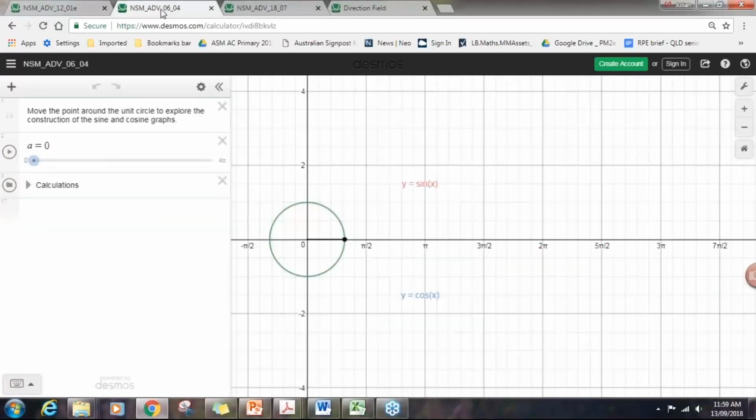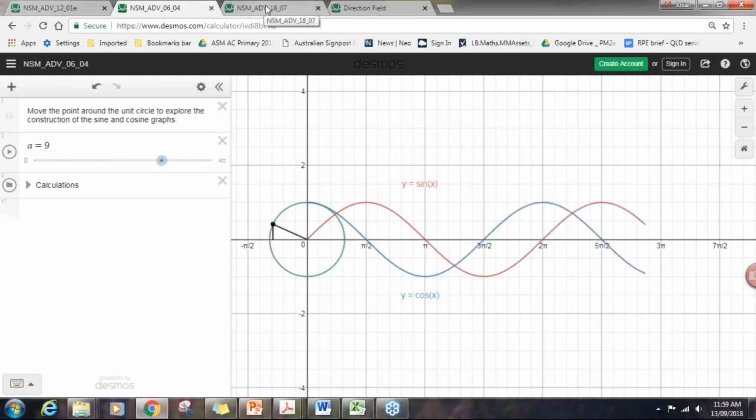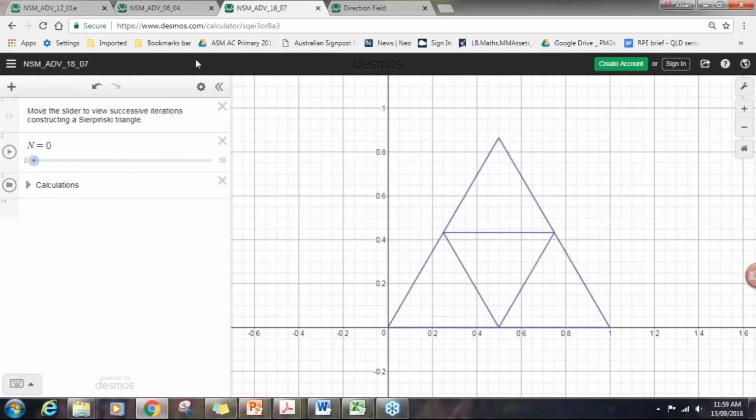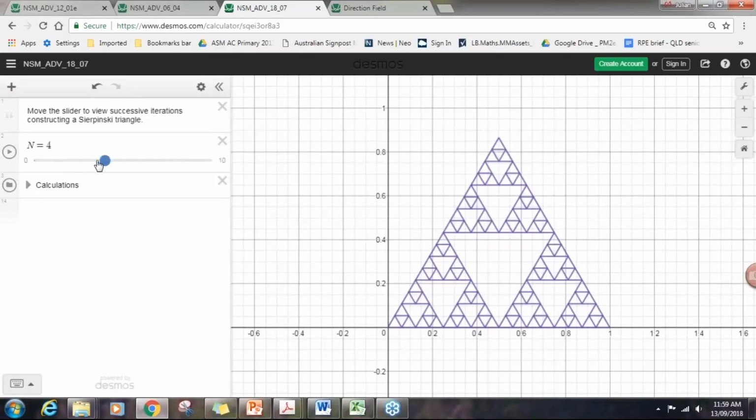A second example of a Making Connections interactive activity will be looking at how the sine and the cosine graphs are constructed from the unit circle. So students will alter the value of the angle and they'll see the sine and the cosine graphs being constructed. Another example is the Sierpinski triangle, and by altering the value of n through the various iterations, students can see how the triangle is constructed as part of an iterative series.